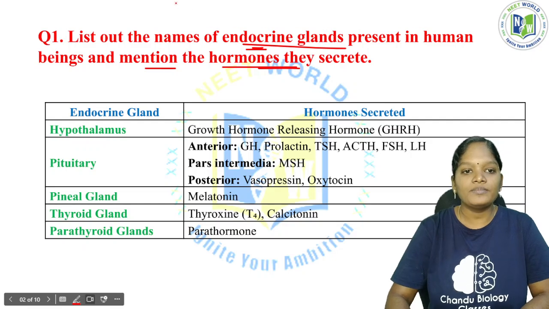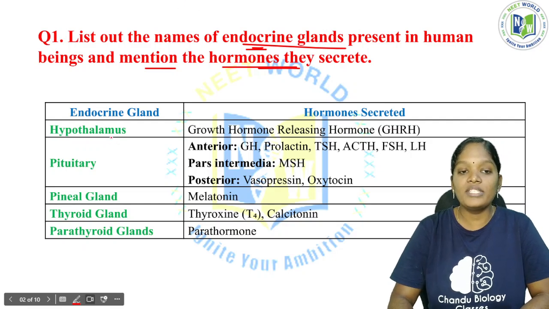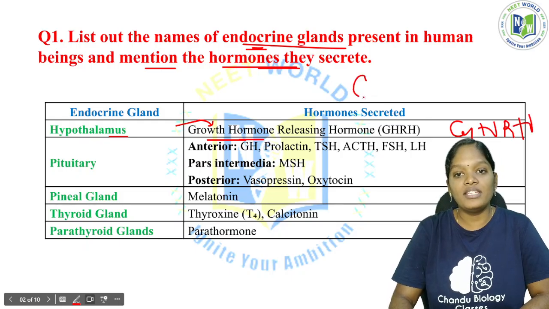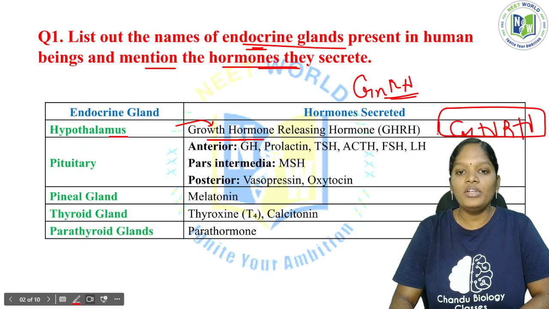The first gland will be the hypothalamus. This hypothalamus secretes a hormone called growth hormone releasing hormone, that is GHRH. Don't confuse it with GnRH, gonadotrophin releasing hormone. The hormone secreted by the hypothalamus is the growth hormone releasing hormone.